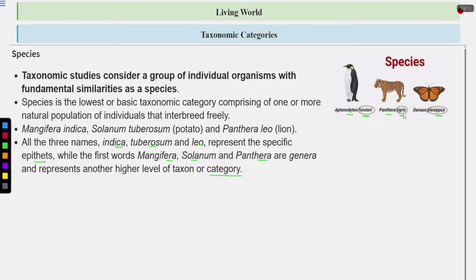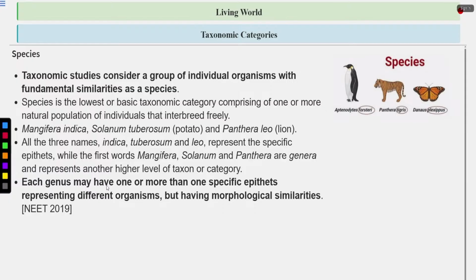Aptenodytes is a genus, Panthera is a genus, and Danaus is a genus. Each genus has one or more than one specific epithet representing different organisms but having morphological similarities. So this is again very important. A genus can have more than one specific epithet. And this represents different organisms, but these different organisms have morphological similarities, means their external features will be same. Their morphology will be same, although they are different organisms.